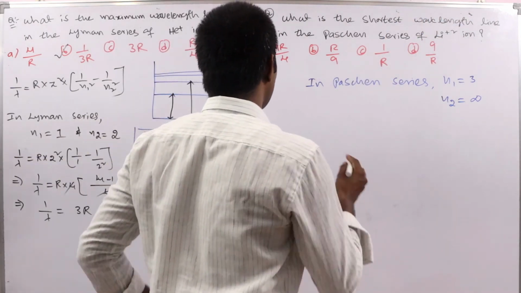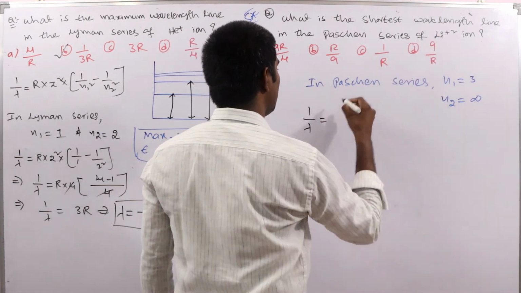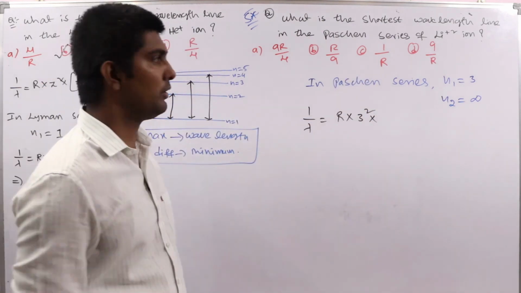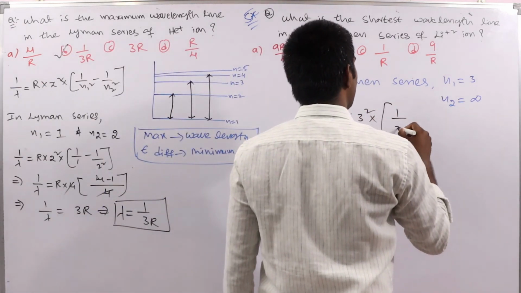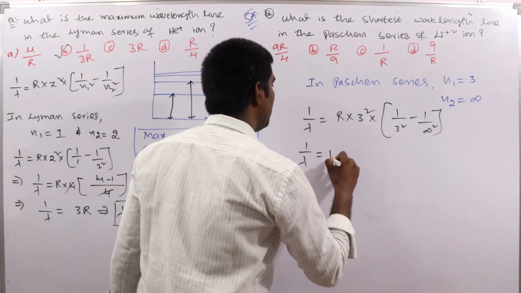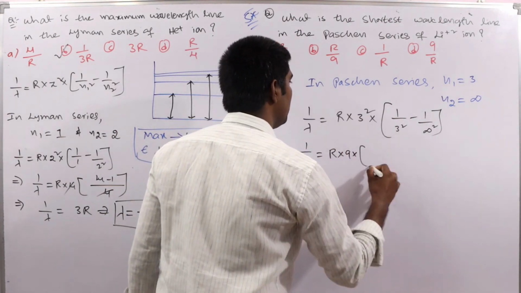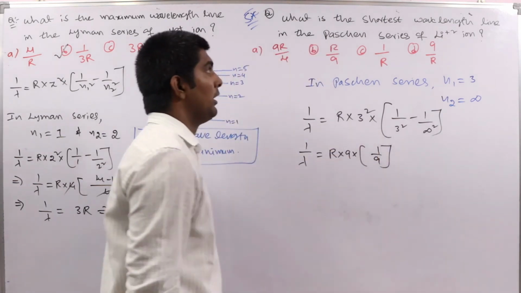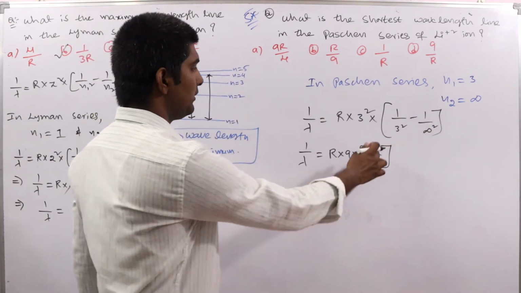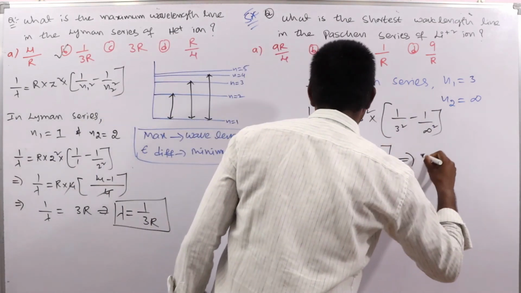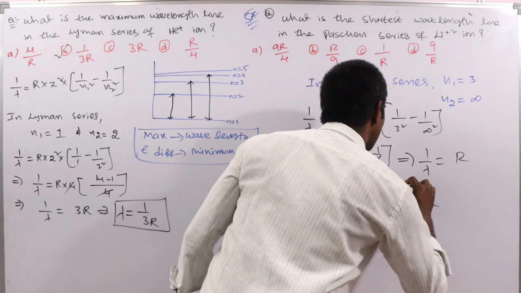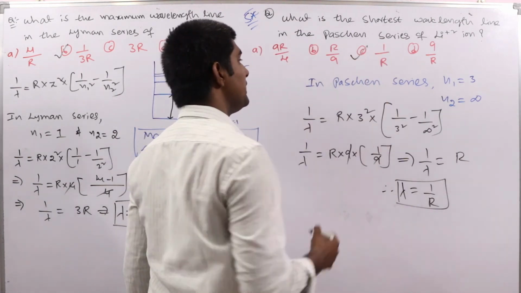So here if you substitute, we get 1 by lambda is equal to R into Z square, into 1 by 3 square minus 1 by infinity square, because for lithium Z equal to 3. So 1 by lambda equal to R into 9 into 1 by 9. What is the reason here? 1 by infinity is equal to 0, so we have 1 by 9. The 9 will get cancelled. So we have 1 by lambda equal to R. Therefore, lambda is equal to 1 by R. So option C is the answer.